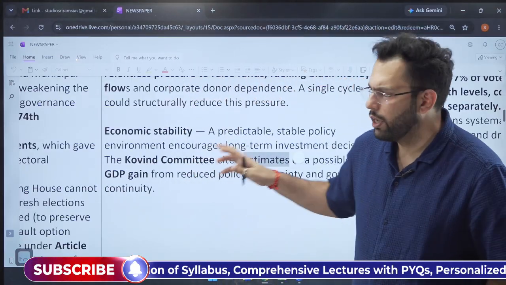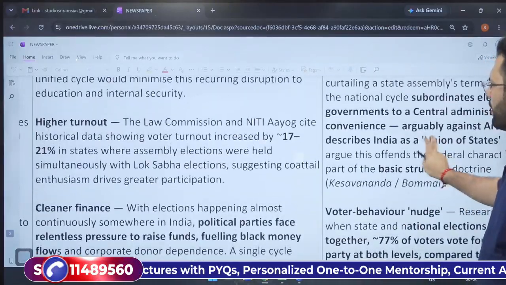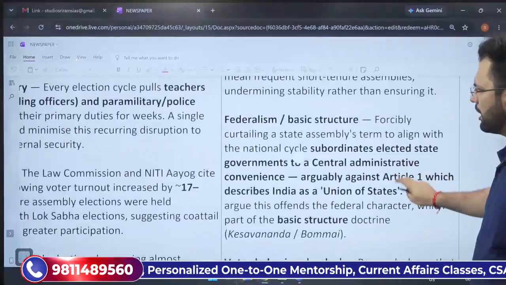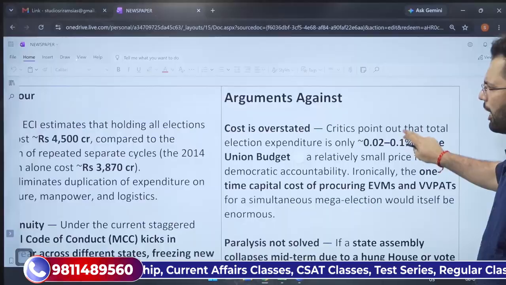So it is also a rationale. But there are also arguments that are against one nation, one election. Let us also see what are the arguments against one nation, one election. What are the arguments against?